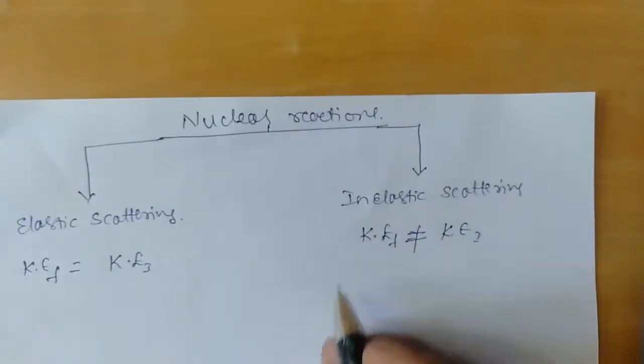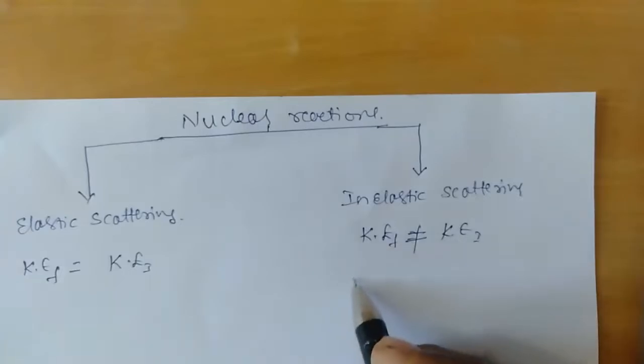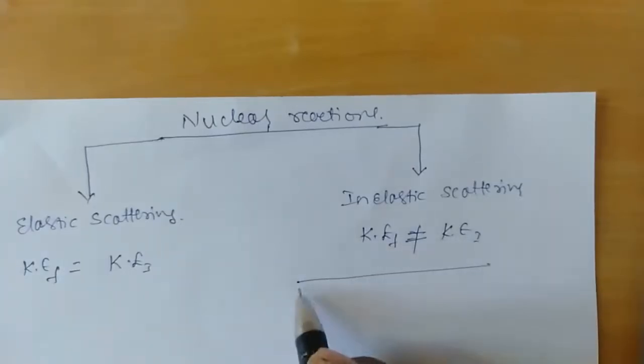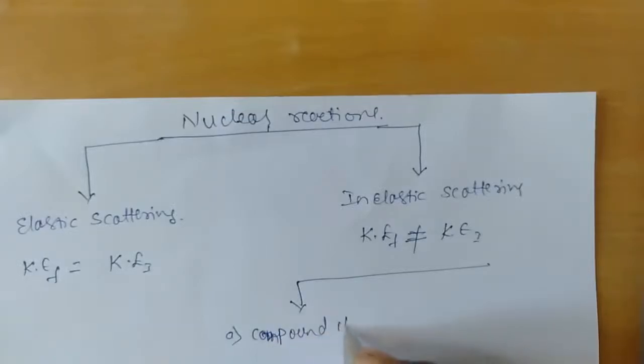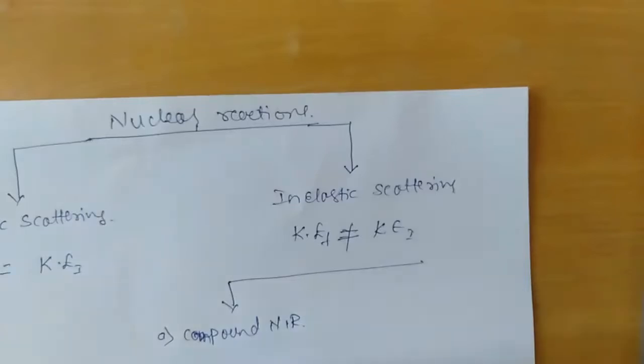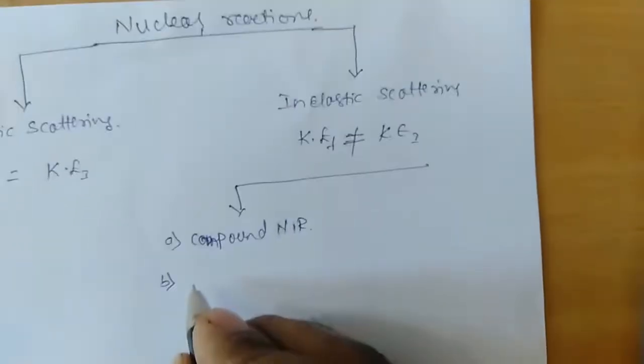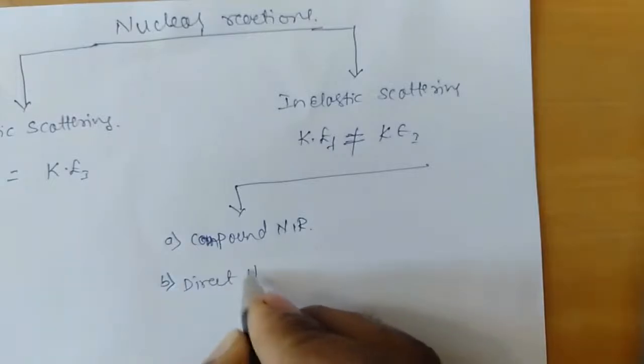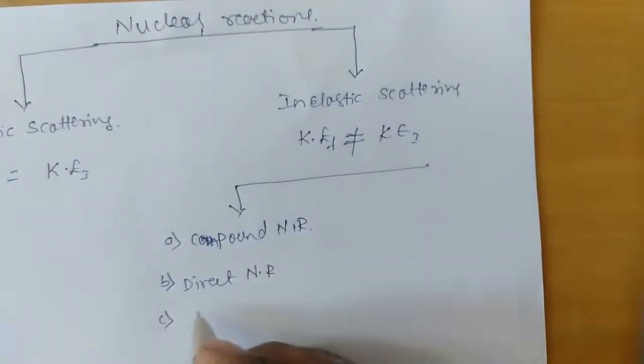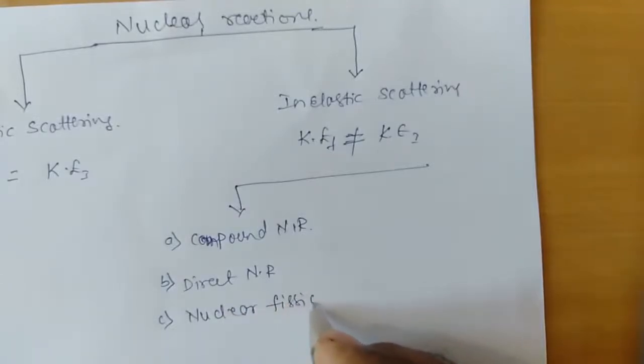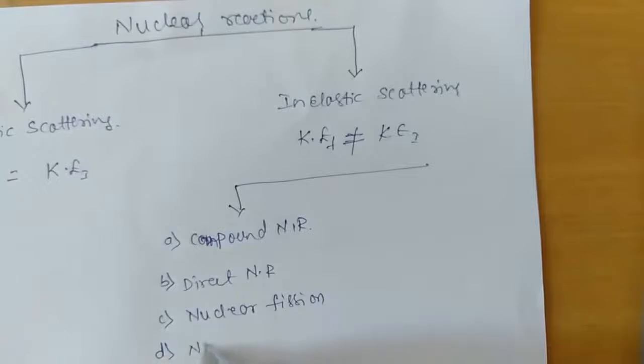Now this inelastic scattering is majorly classified into groups. One is compound nuclear reaction, the second one is direct nuclear reaction, the third one is nuclear fission, and the last one is nuclear fusion.